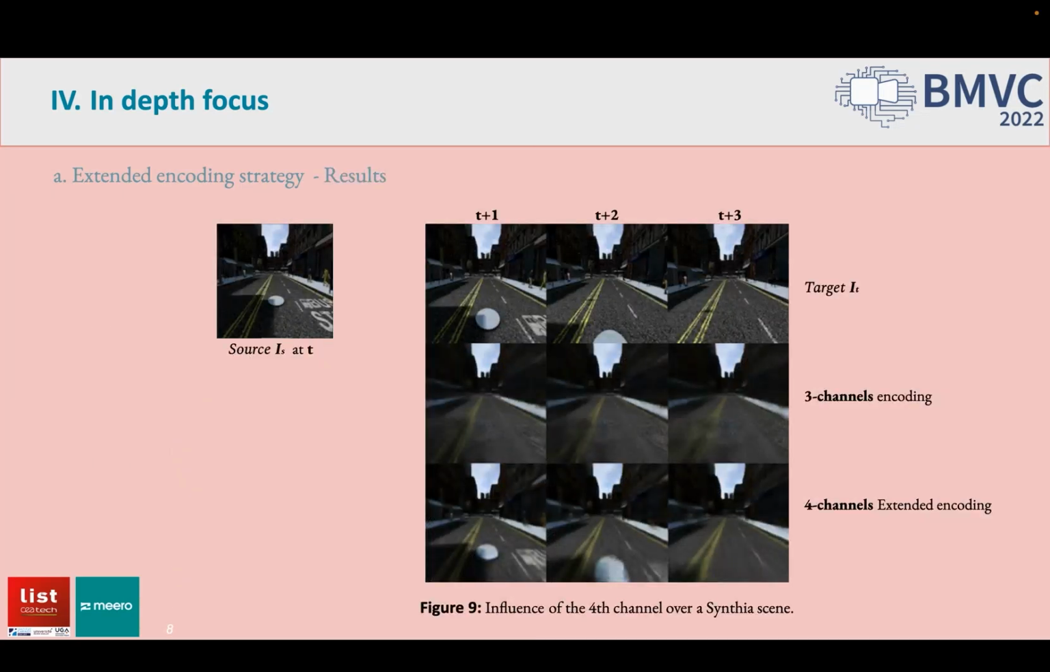A similar setting is proposed here, where the source image is fixed. We draw 3 consecutive frames as the target views and ask our model to predict those images with the 3-channel encoding and the 4-channel one. While the manhole cover that disappears in the target view sequence is entirely discarded with the 3-channel encoding strategy, the extended version we've made managed to grasp the car motion.